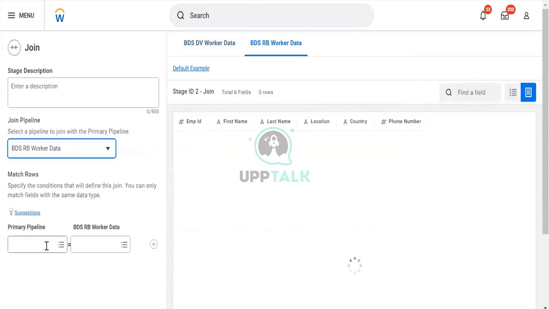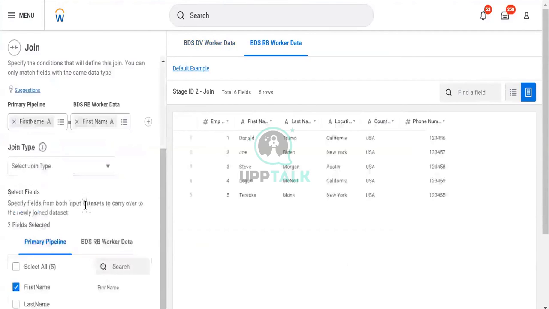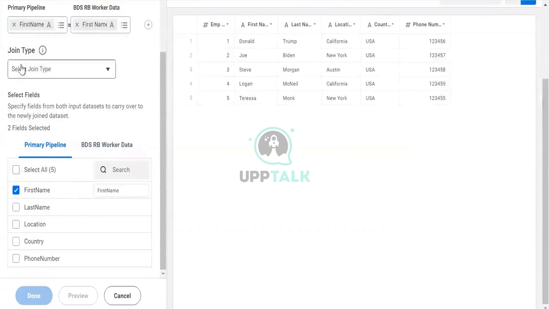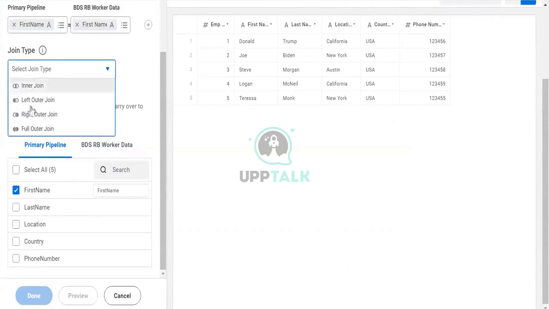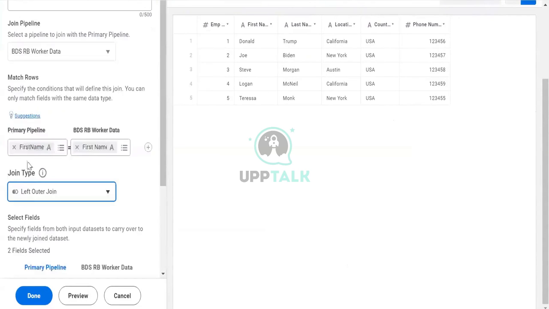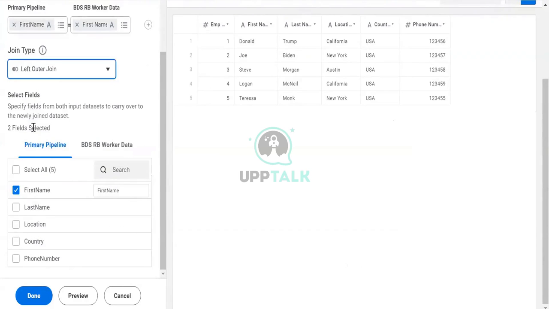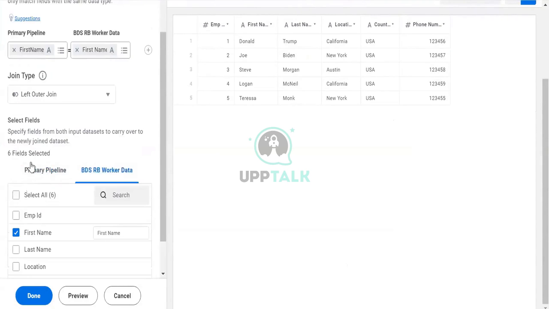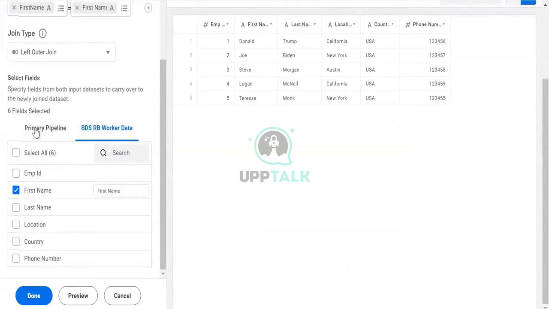Select first name from this, and first name from this. Then left outer join. I will click left outer join. It will by default select all of this. In this end, I am not sure why it's not working. But when you do a left outer join, you select all the columns of the left one and only the required ones on this one.